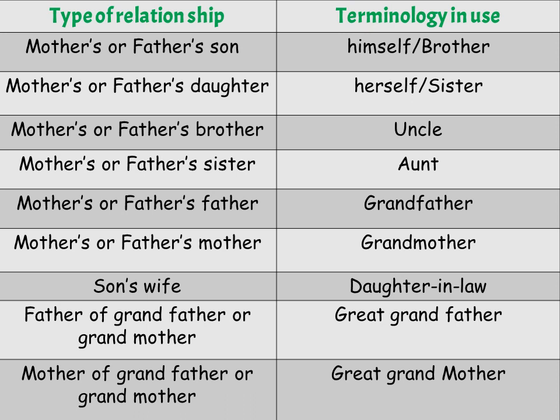Mother's or father's brother is referred to as uncle. Mother's or father's sister is referred to as aunt. Mother's or father's father, grandfather. Mother's or father's mother, we call them grandmother. But if we are referring to the mother's side, then it should be maternal uncle, aunt, grandfather or grandmother. If we are referring to the father's side, then it should be paternal uncle, paternal aunt, paternal grandfather, and paternal grandmother. Son's wife, we call her daughter-in-law.